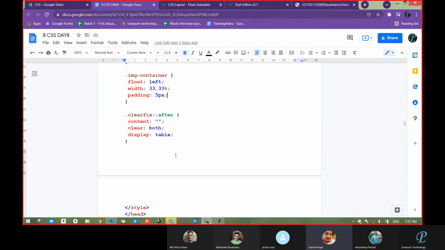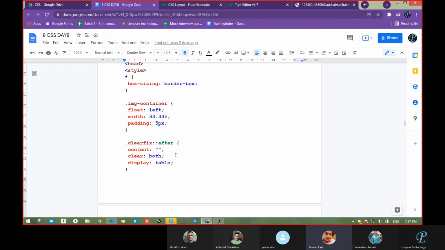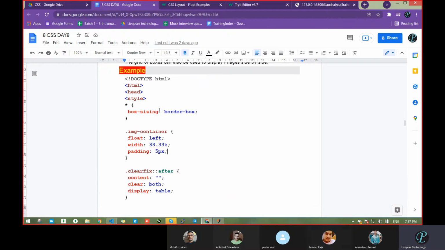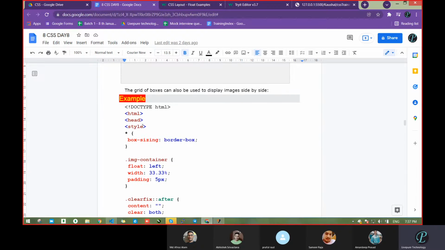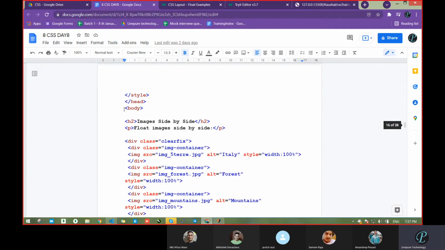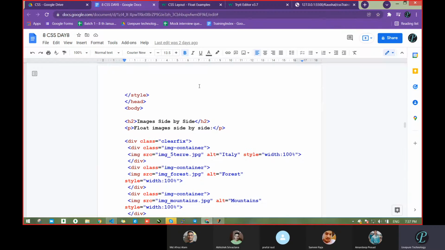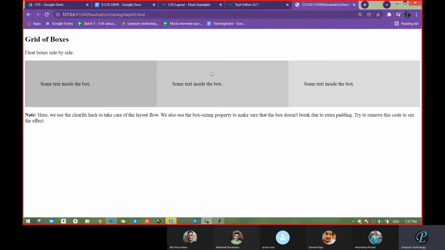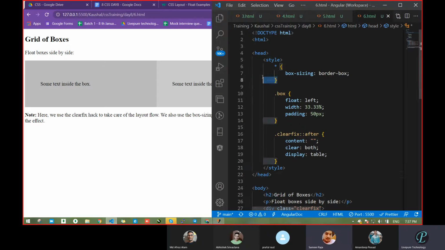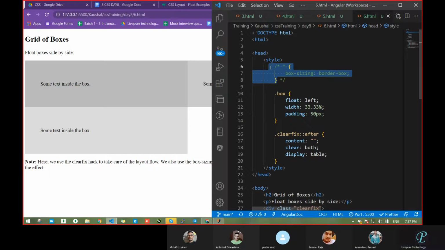What is the basic work of box sizing? Where is that box sizing? At the top, box-sizing: border-box. I think it will provide you a border. Let's see. Go and take this code. I think we had taken that code previously also. Box sizing, just one second. Okay, do one thing: comment this out. I had not used many of these, border-box.